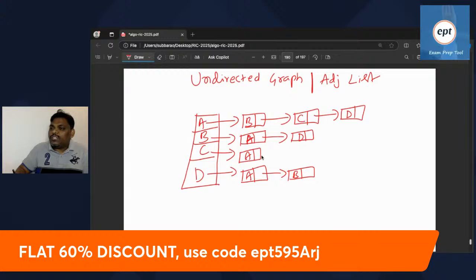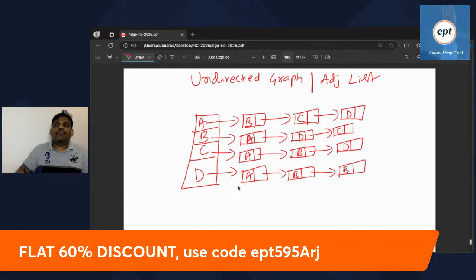Suppose C's adjacent is A, and assume that C's adjacent is B also, and assume that C's adjacent is D also. If C's adjacent is B, B's adjacent is also C. If C's adjacent is D, D's adjacent is also C.